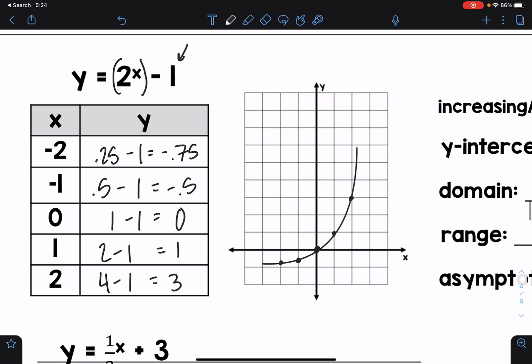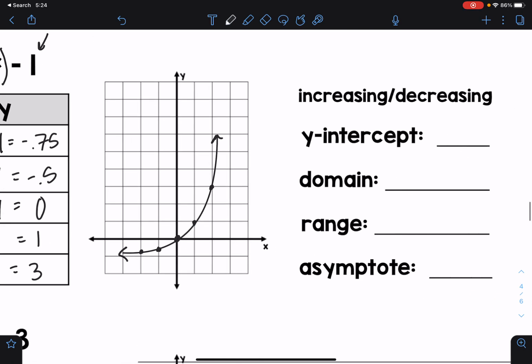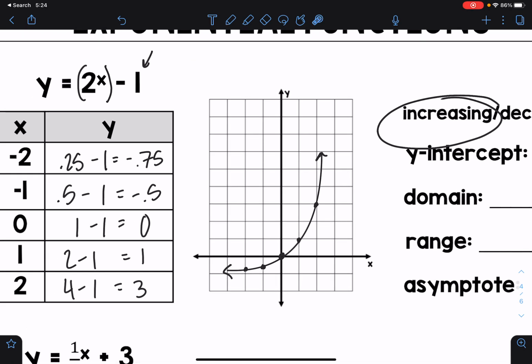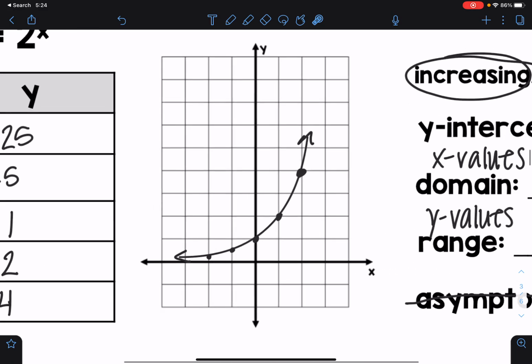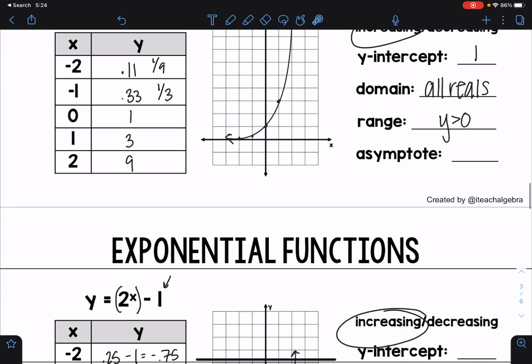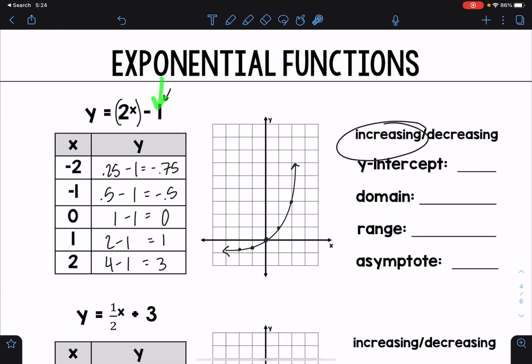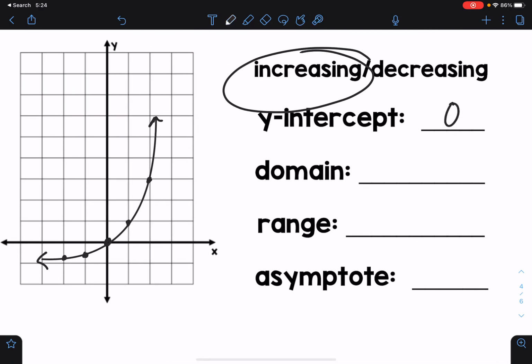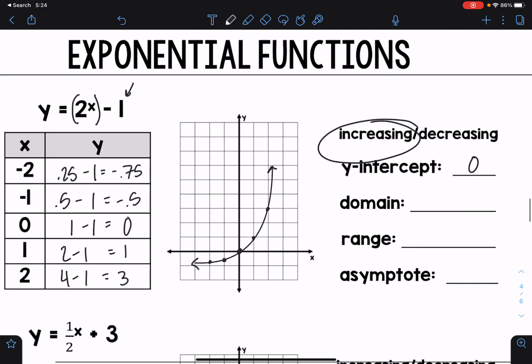Okay, so let's talk about some characteristics of this line. We're still increasing, so that isn't changing. This -1 isn't changing whether or not I'm increasing. What that -1 is doing is shifting your line down. So before, with 2 to the x, it was the same line, same distance apart, but you were crossing your y-axis at 1. Well, we shifted it down 1, we subtracted 1, so now my y-intercept is 0. We're just shifting it up and down.